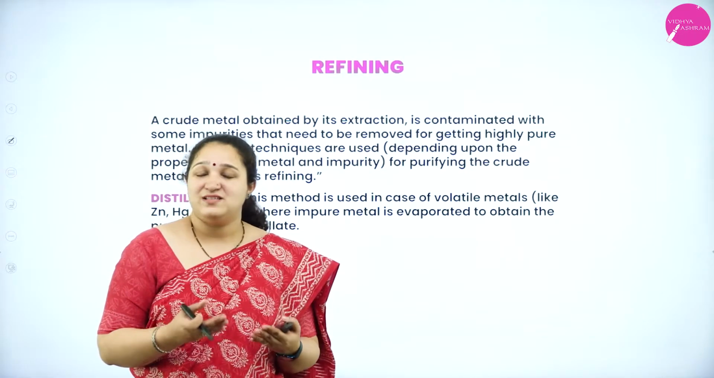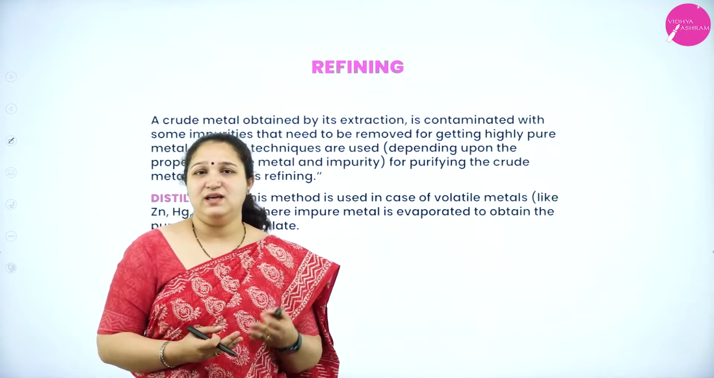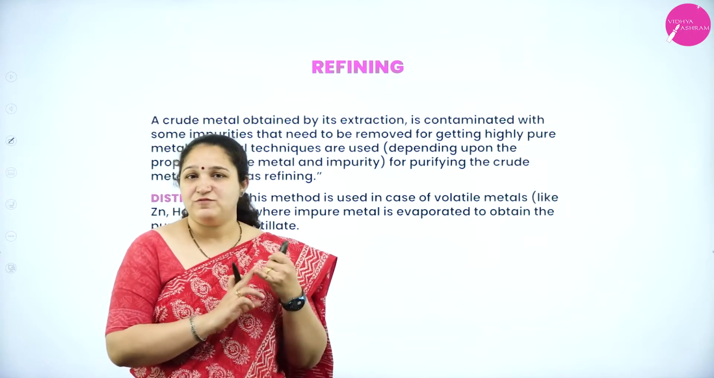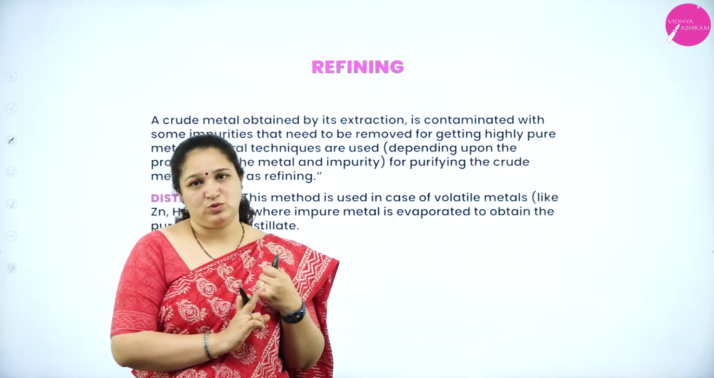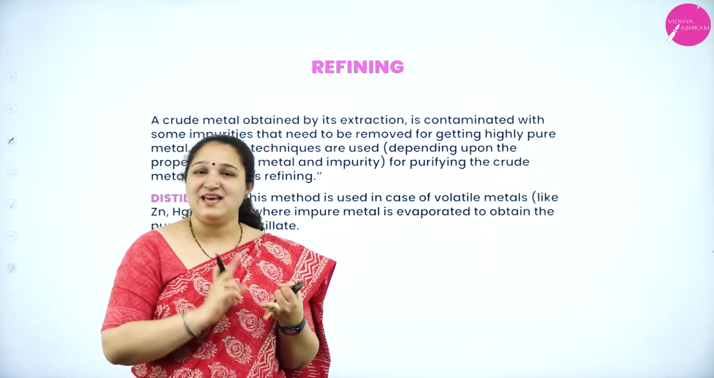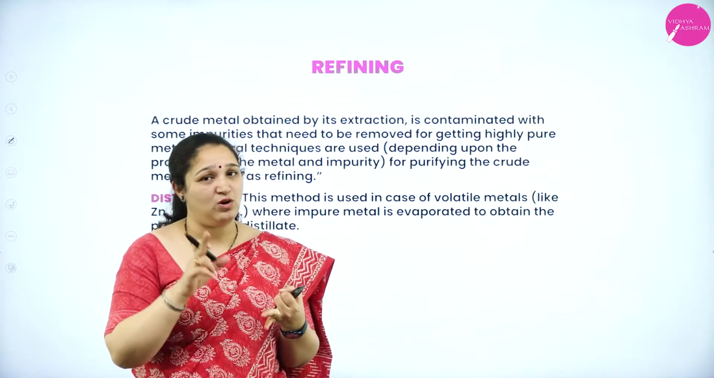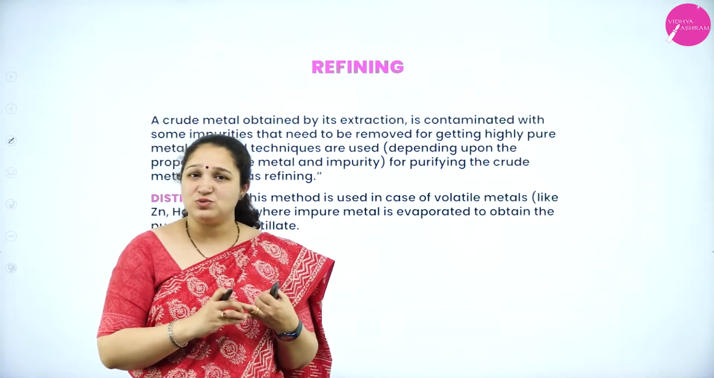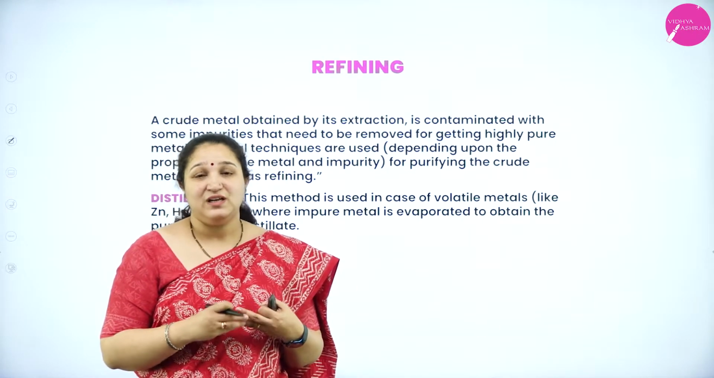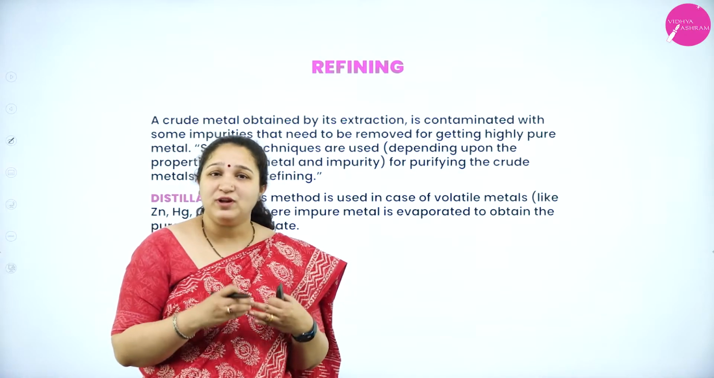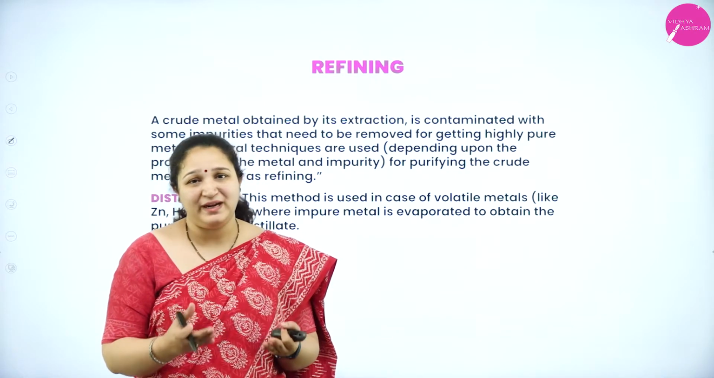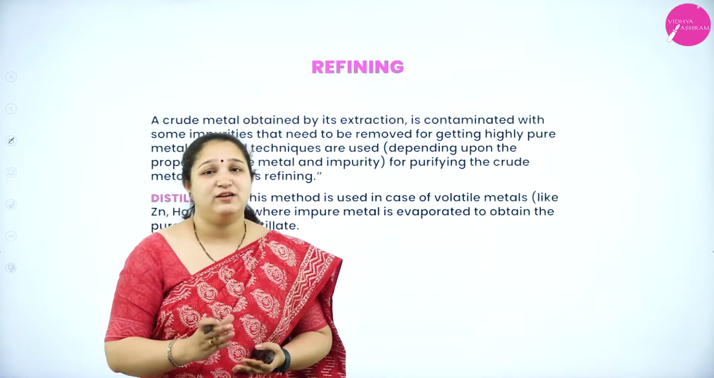In extraction of a metal, basically there are 3 steps. First step is concentration of the ore. Second step is extraction of the crude metal from the concentrated ore. These 2 steps we have already studied. The last step is purification of the crude metal, which is called refining.